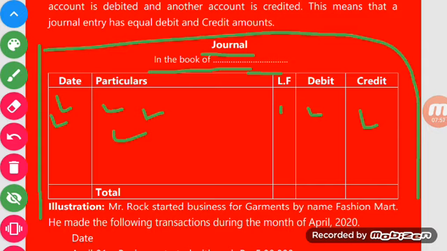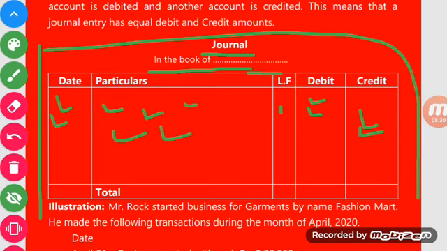These numbers will be written in the LF column, and the amount that we have debited in particulars will be written in the debit column, and the amount we have credited will be written in the credit column. I hope you understood these 5 columns: date, particulars, LF, debit, and credit. These are the 5 columns included in the format of a journal.